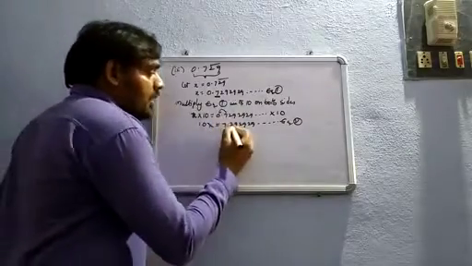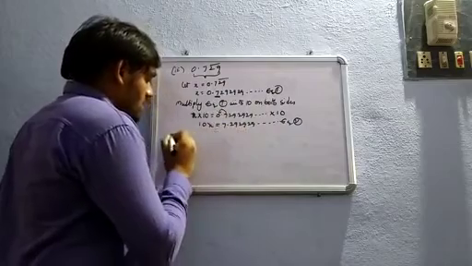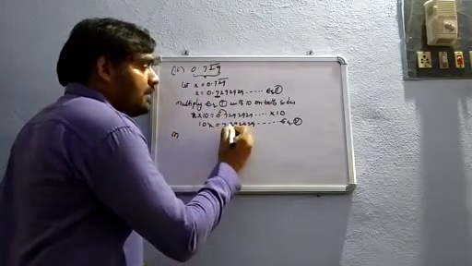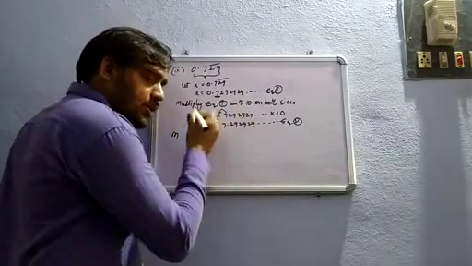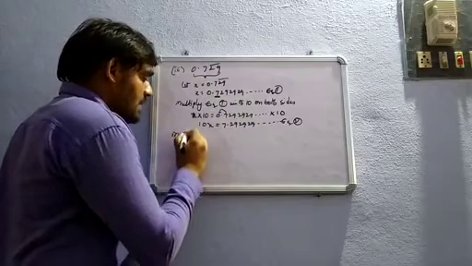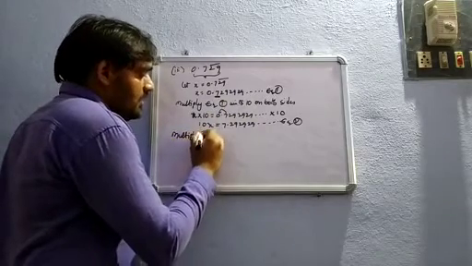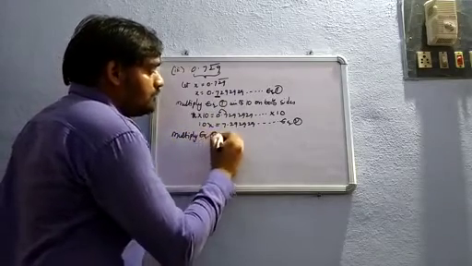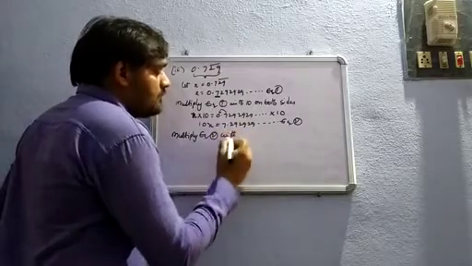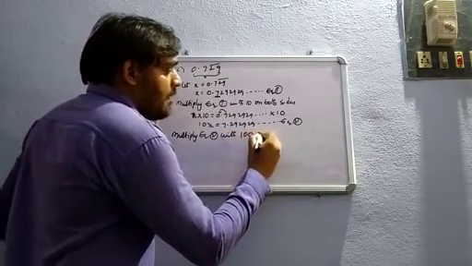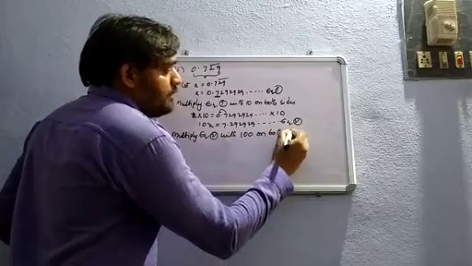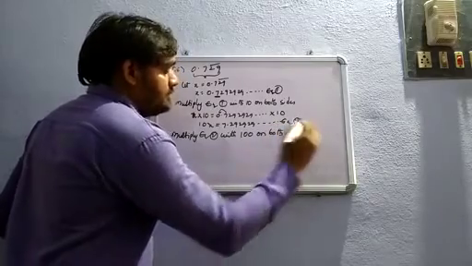Here the recurring digits also we must get into the whole number part. Multiply equation 2 with 100 on both sides.